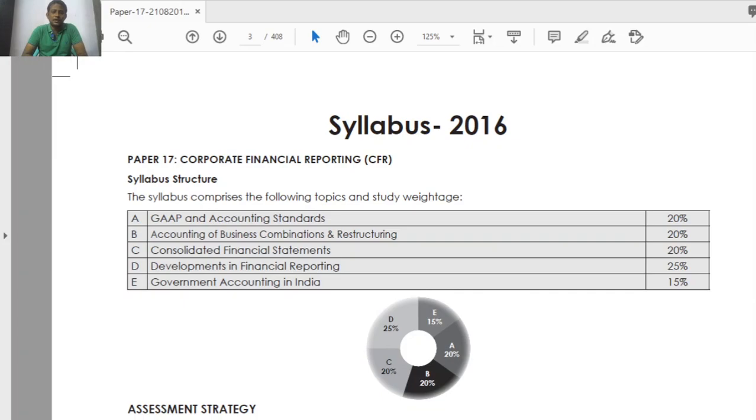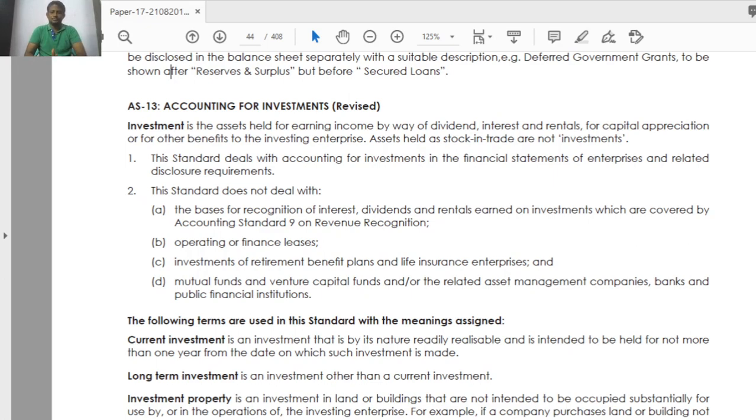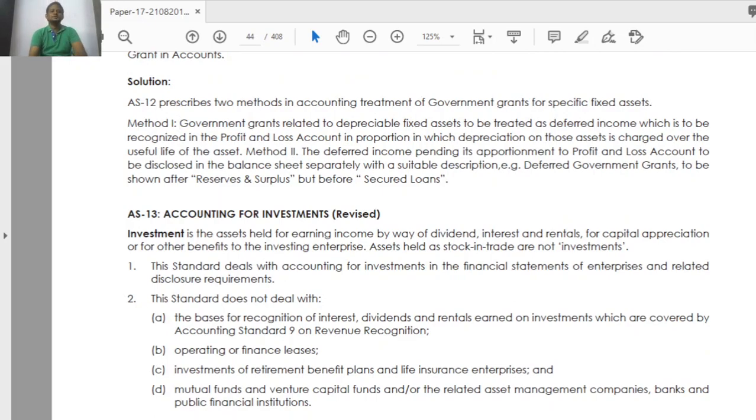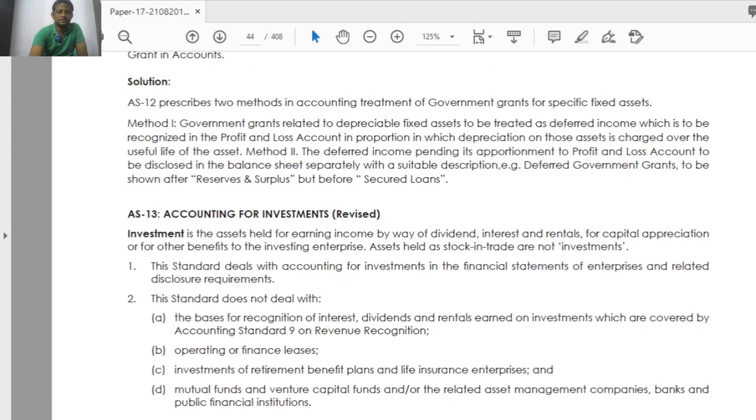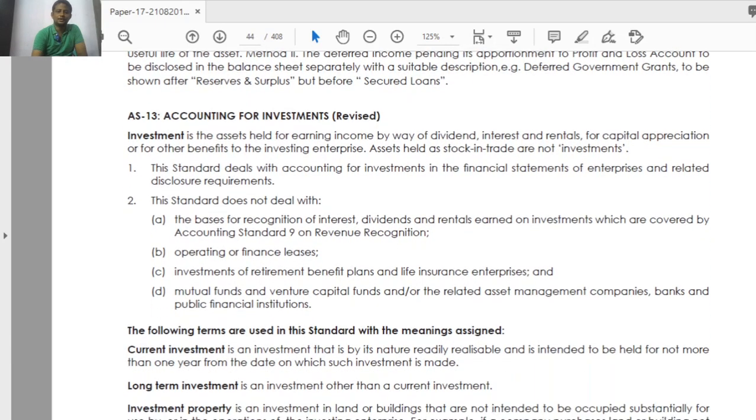Now I am going to plan the accounting standards. Today's topic is AS 13 Accounting for Investments. This is an existing accounting standard, accounting for investment under the existing accounting standards, and that is what we are going to discuss. Just take your material. I am using the August 2019 version, and the page number is 34. Please also take your material for understanding.